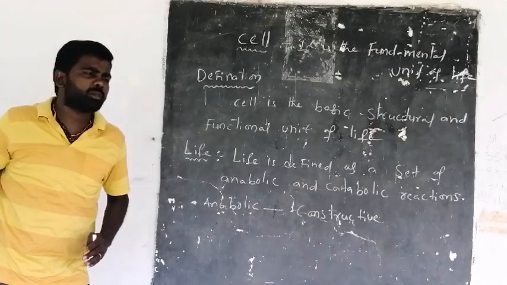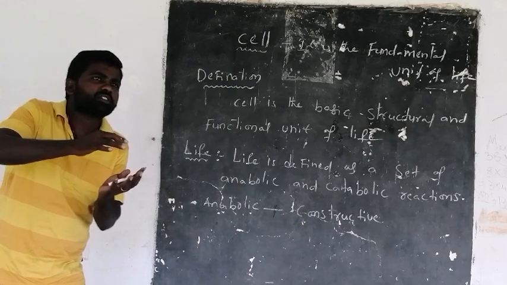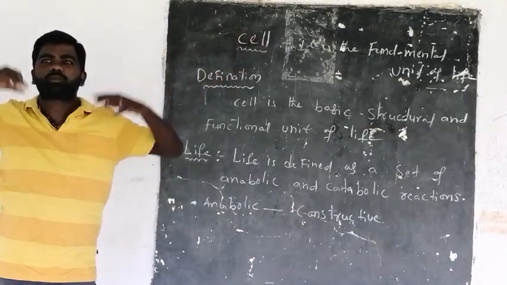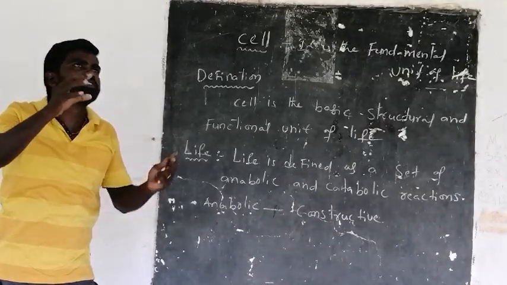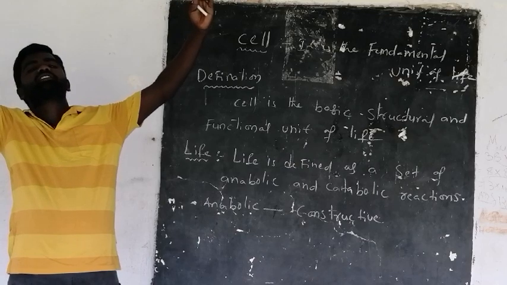What is the meaning of constructive reactions? Simpler substances come together to make a complex substance.